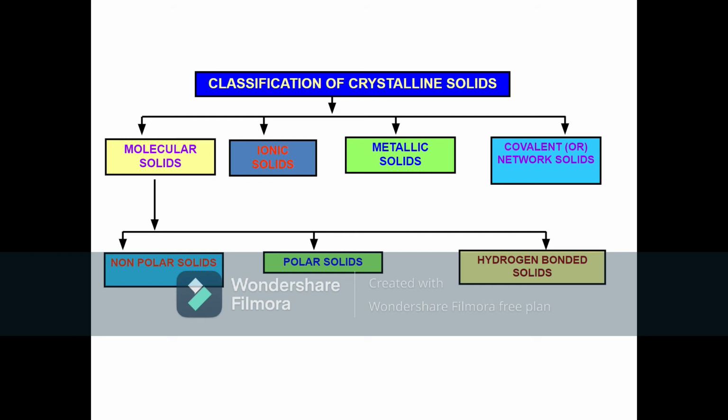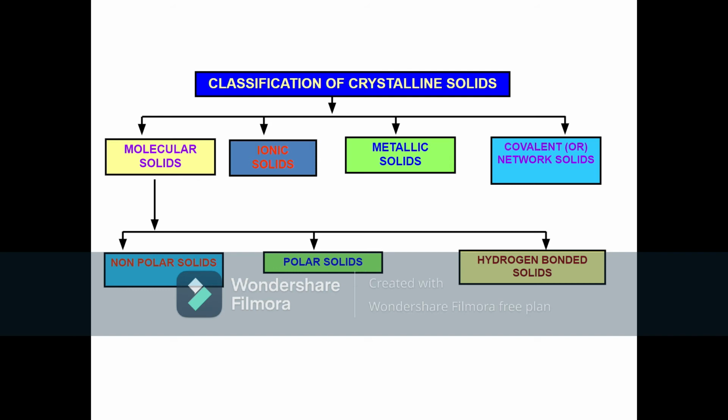In polar solids, we have polar molecules, and in hydrogen bonded solids, we have molecules which contain hydrogen in one molecule and nitrogen, oxygen or fluorine in another molecule, so that there will be hydrogen bonding between such molecules. So for molecular solids, keep in mind the constituent particles are molecules.